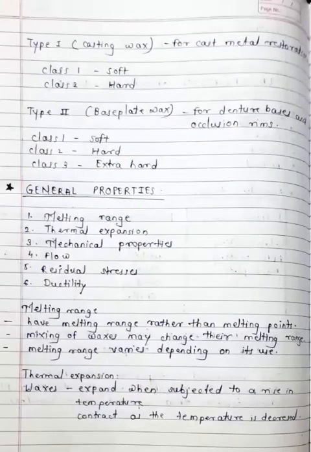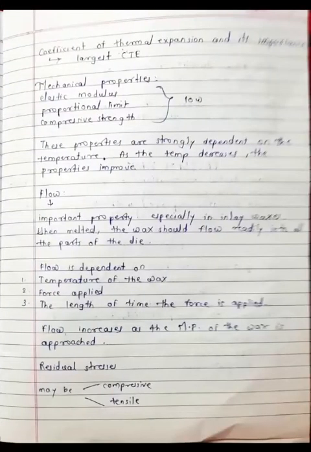Now we will discuss the general properties again. Some important general properties are melting range, thermal expansion, mechanical properties, flow, residual stresses, and ductility. Waxes don't have a melting point, they have a melting range, and this property is not constant. Melting range will vary according to its use and various situations. Now the thermal expansion. As we raise the temperature, the wax will expand, and as we decrease the temperature, wax will contract. They have the highest coefficient of thermal expansion.